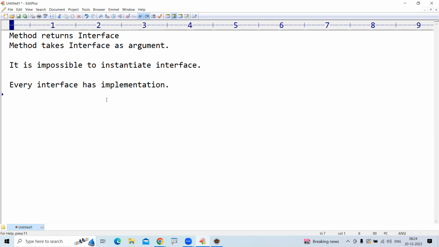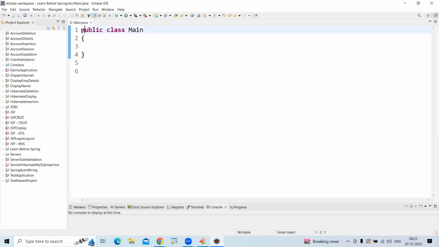That implemented object only we are passing, or that implemented object only we are returning. Let me explain with simple examples.